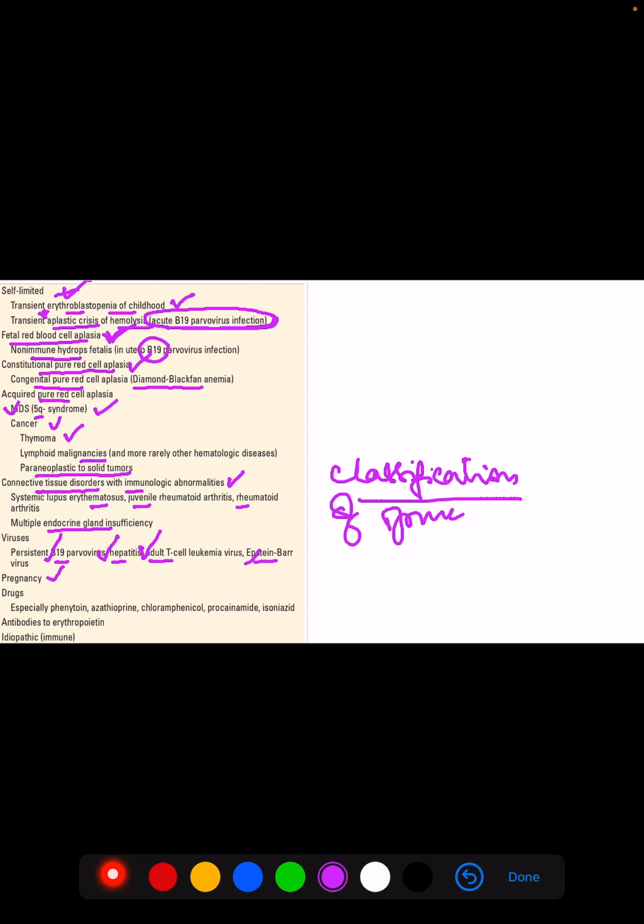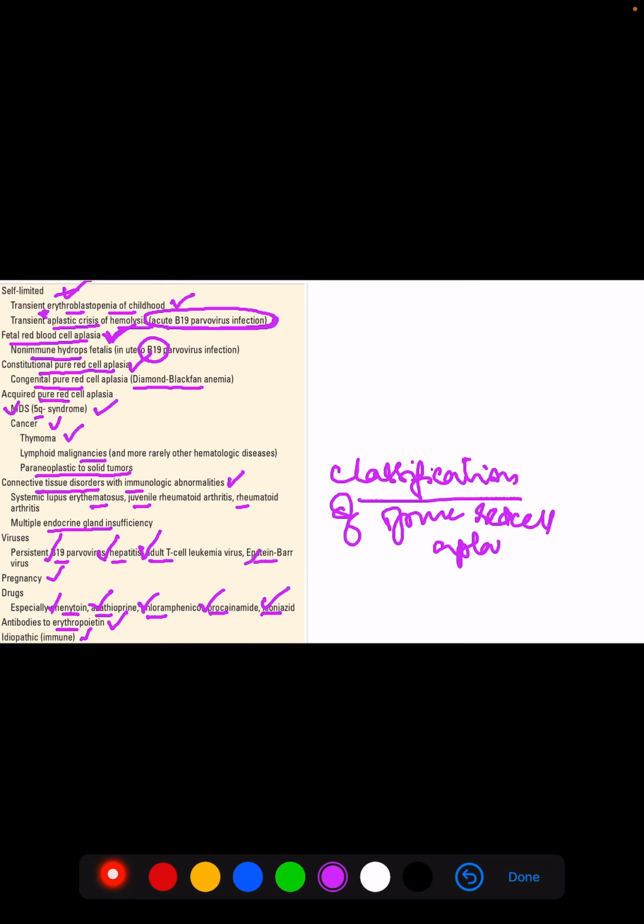Drugs include phenytoin, azathioprine, chloramphenicol, procainamide, isoniazid, and even antibodies to erythropoietin. They also cause pure red cell aplasia, as do immune causes or idiopathic causes. So this is the classification of pure red cell aplasia.